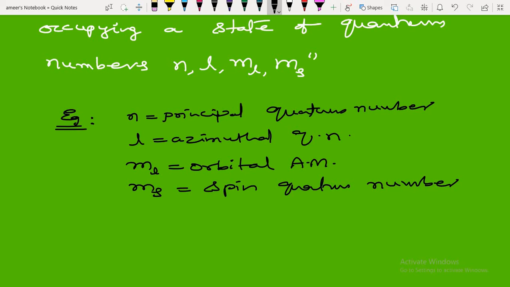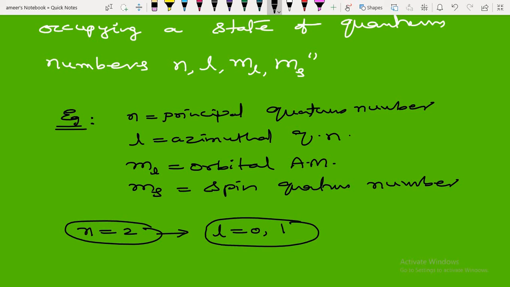For example, take n equal to 2. Then how many l values are possible? l can go up to n minus 1, so l can be 0 and 1. Then how many ml values will be possible? 2l plus 1. For l equal to 0, it is only 0. For l equal to 1, it is 3. So ml can have 2l plus 1 values.